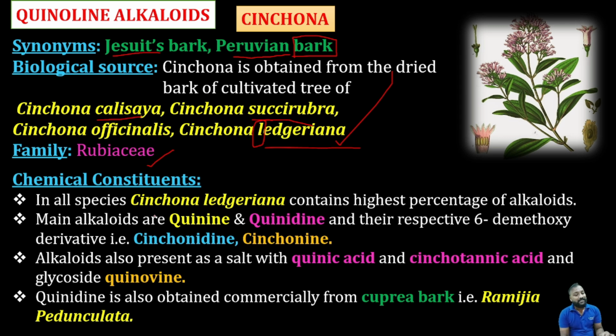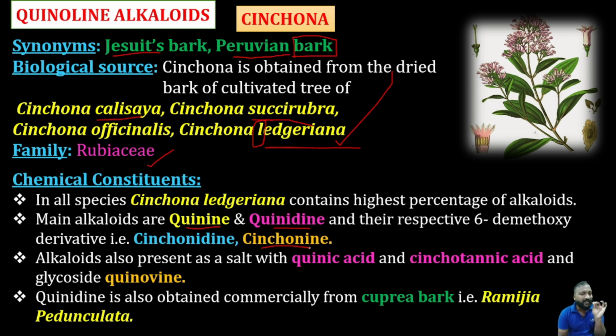In all species except Cinchona, large Cinchona contains the highest percentage of alkaloids. That's what I said. And the main alkaloids are quinine, quinidine, and their respective dimethoxy derivatives like cinchonidine and cinchonine. So which ones are the dimethoxy derivatives? Cinchonidine and cinchonine are the derivatives. And now moving on, they are present as salts with quinic acid.